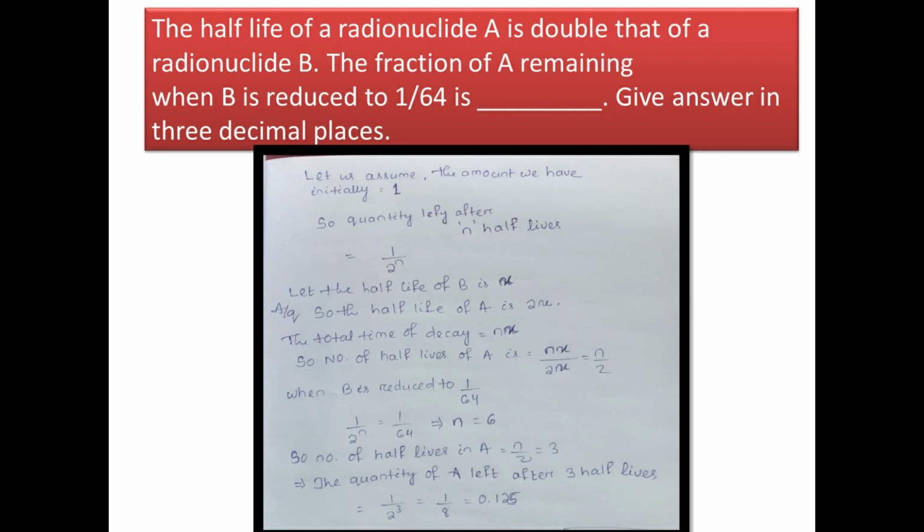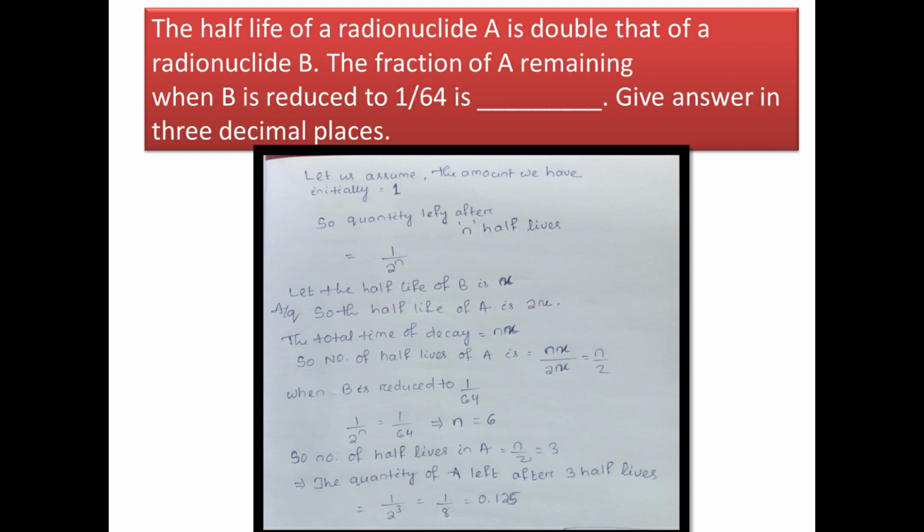So the time in which B will complete its 6 half-lives, at the same time A will have only 3 half-lives. So the quantity of A left over after 3 half-lives will be 1 by 2 to the power 3, that is 1 by 8, which is equal to 0.125.